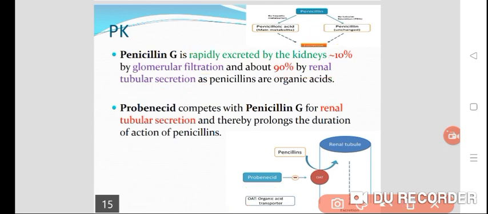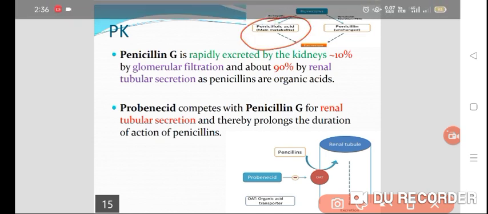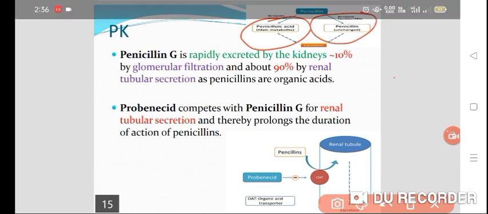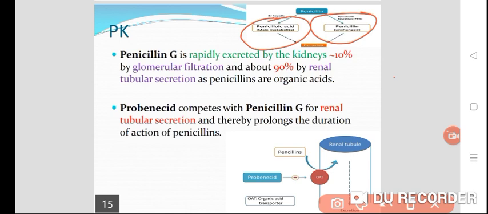Penicillin undergoes some hepatic metabolism to penicilloic acid, but mostly it is excreted unchanged in the urine because it is highly polar, highly ionized. About 90% is excreted by renal tubular secretion.